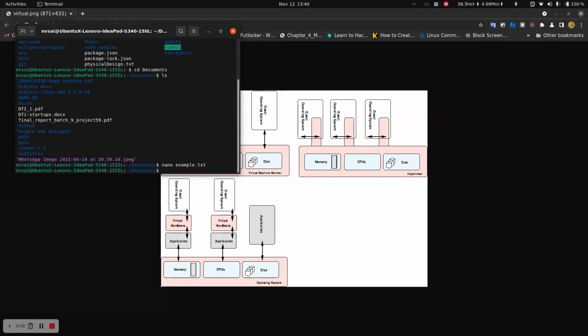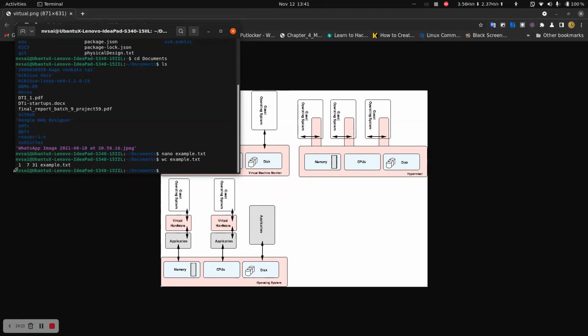Now let me just try to count words. I think wc is an inbuilt command. Let me just try it. Okay, wc example.txt.